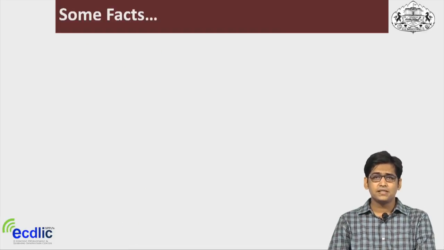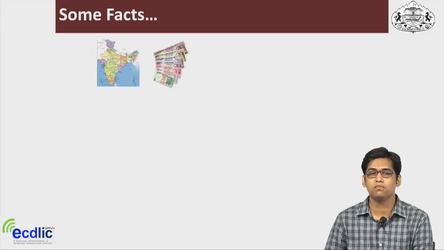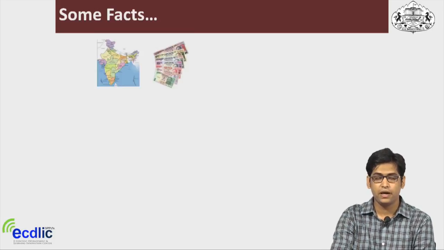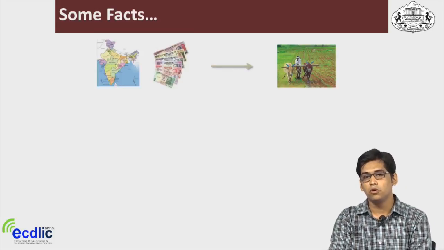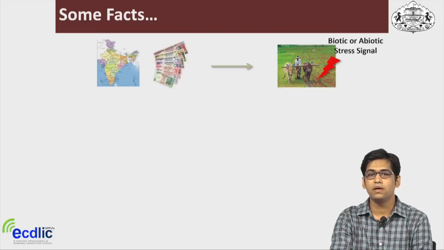There are some facts regarding today's agriculture in India. A country like India is mostly based on agriculture for its economic development, and it has been found that more than 50% of the population depends on agriculture for economic survival.